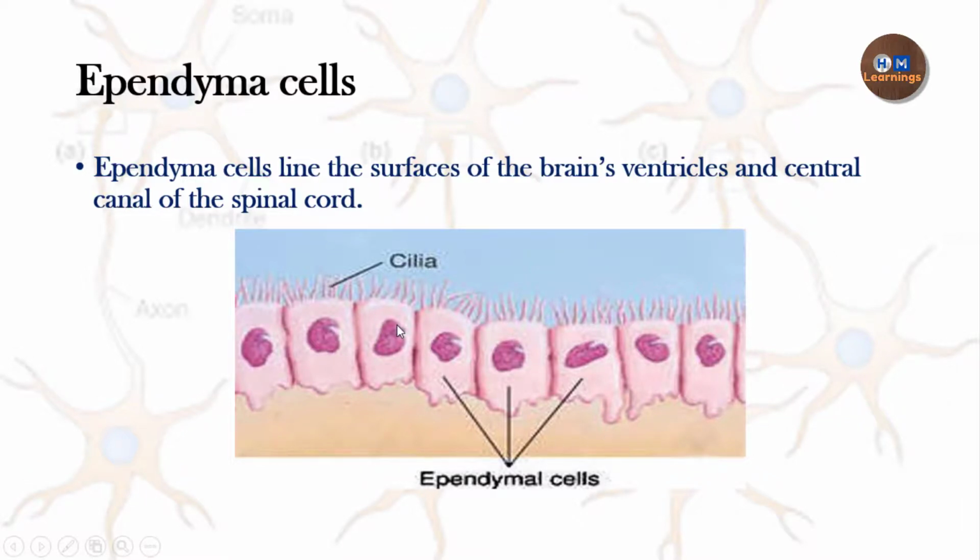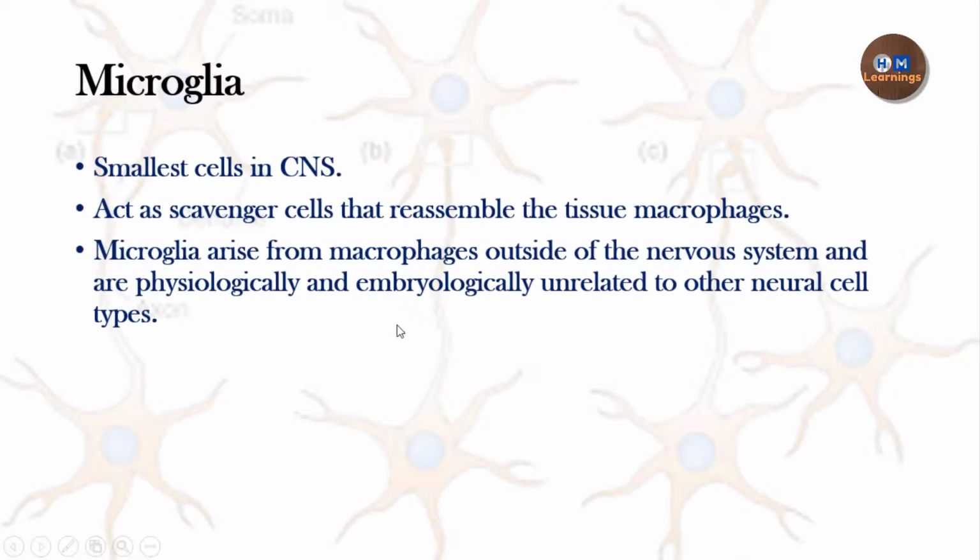Okay, so with this, we move on to the next type of the Neuroglia cells, that is the Microglia. Microglia are the smallest cells in the central nervous system, and that is why they are named micro. It basically acts as a scavenger cell. It acts as a macrophage which phagocytoses all the cellular debris and clears the nervous system of any sort of debris. It is derived from the macrophages lying outside the nervous system, and physiologically and embryologically it is unrelated to the other types of neural cells.